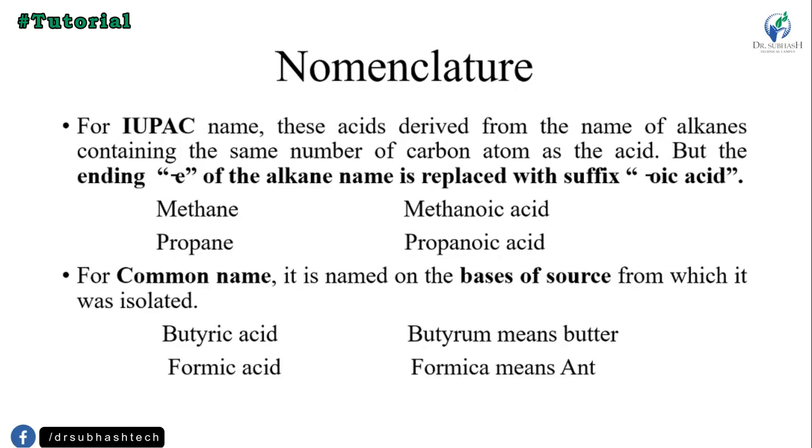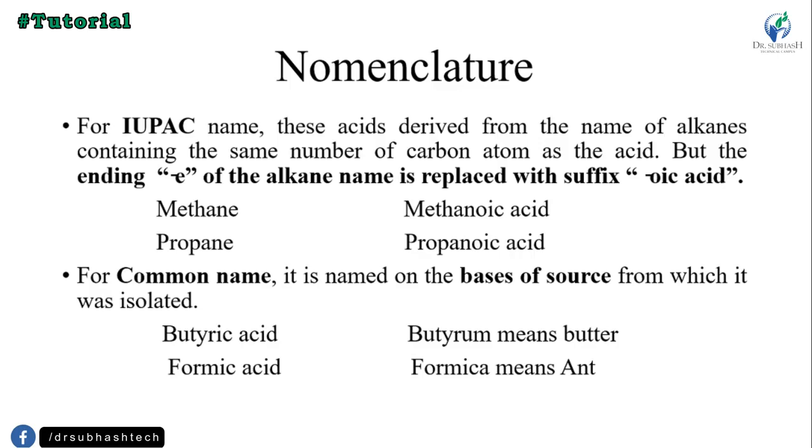And then nomenclature. So what is nomenclature? It is a naming system for the carboxylic acid structure. In the IUPAC naming system, the acid is derived from the name of the alkane containing the same number of carbon atoms as the acid.